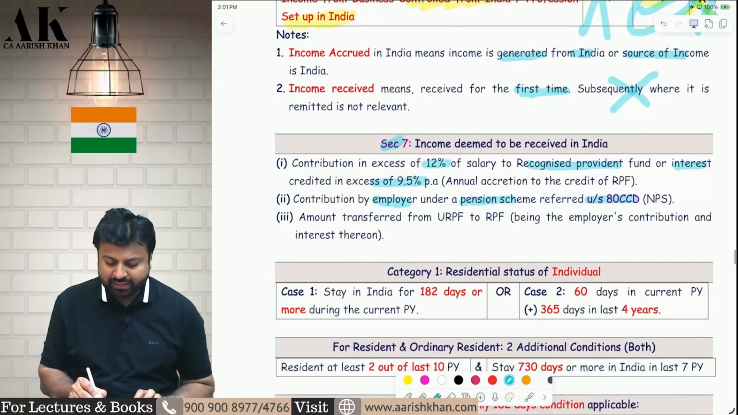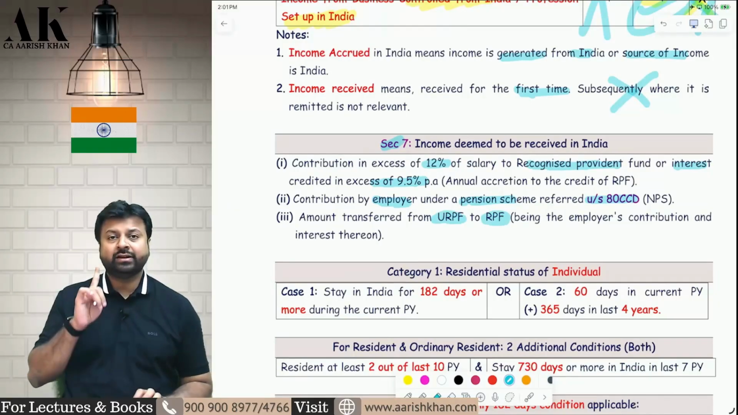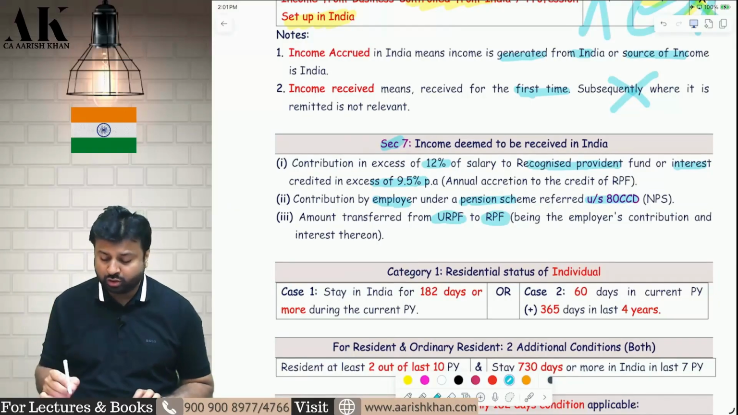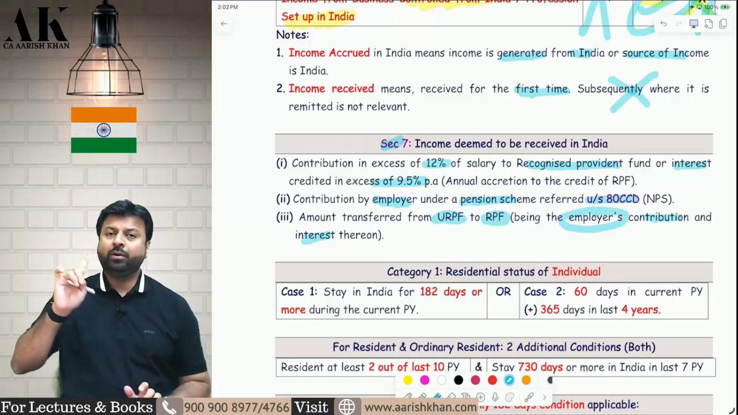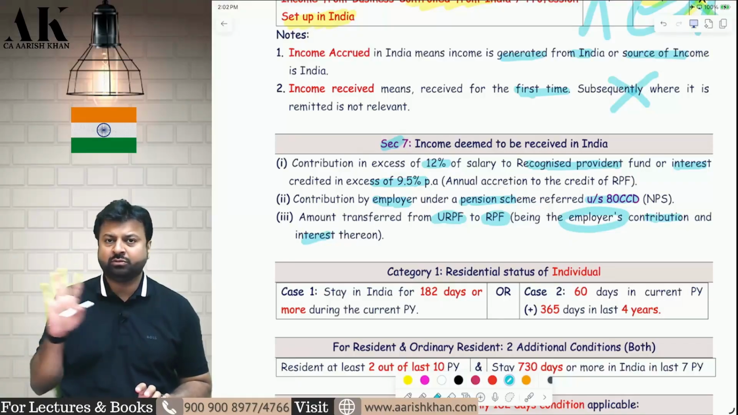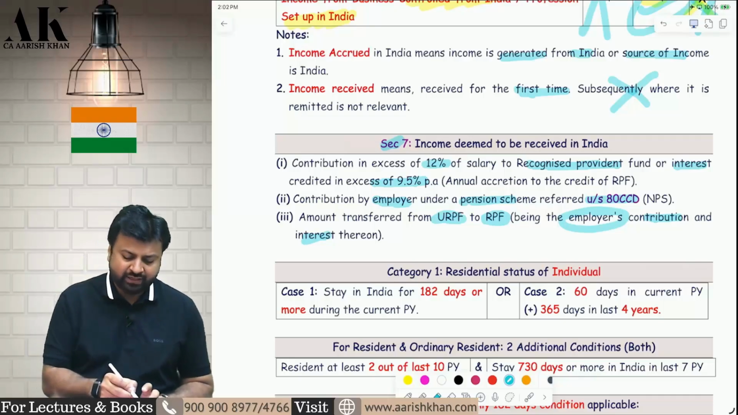Next, if you transfer from unrecognized provident fund to recognized provident fund, then also it is deemed to be received, but only whose contribution? Only the employer's contribution and the interest thereon. Employee contribution and interest thereon is not deemed to be received in the hands of the employee. So these are the three cases which are deemed to be received in India.